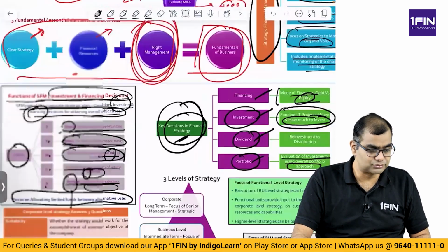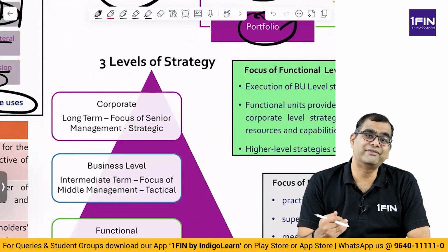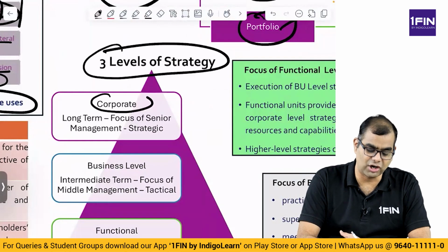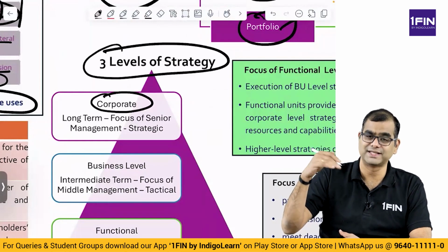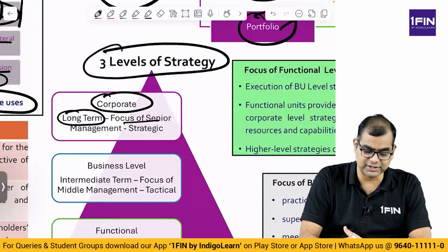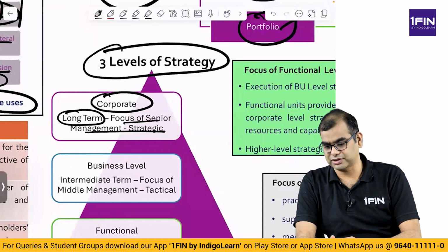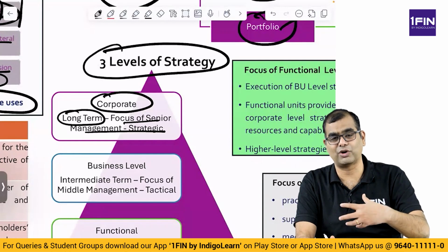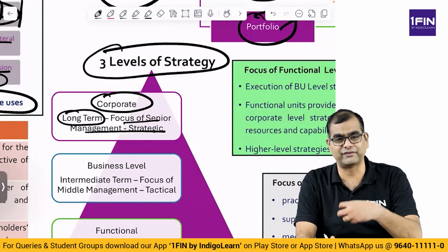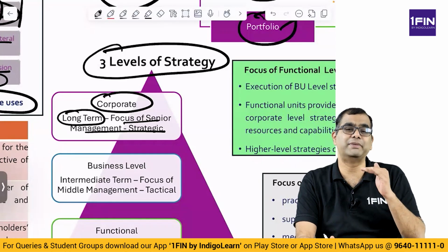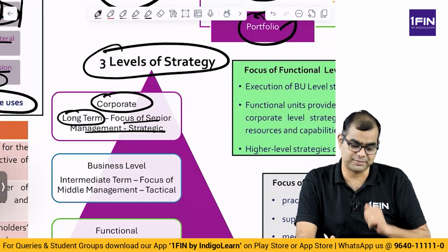Right? Now, how is strategy implemented at various levels? Strategy is implemented at 3 levels. One is called corporate level. Corporate means board, senior management, and the focus is on long term. That is, the focus of senior management is strategic. What is the long term vision of the company, how much should I invest, what all projects should I invest in, what kind of new projects should I go in, greenfield or brownfield, should we acquire this company, should we divest a business. Those are basically strategic decisions from a long term perspective.